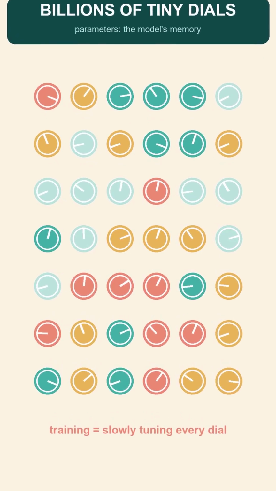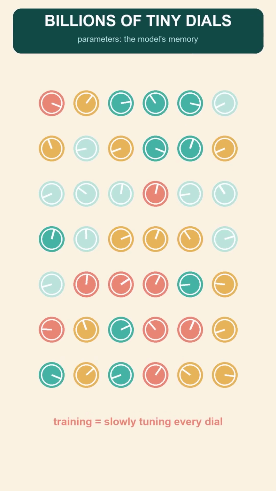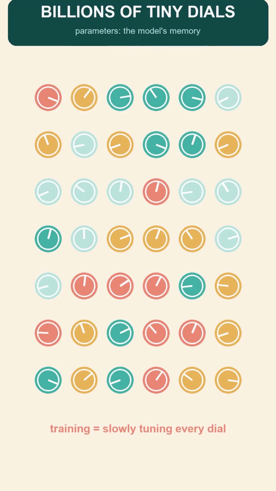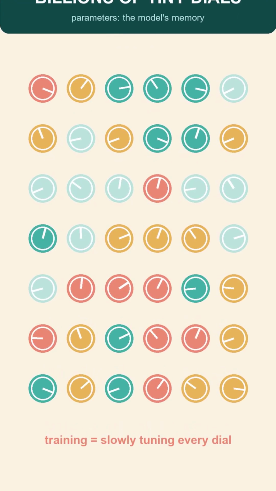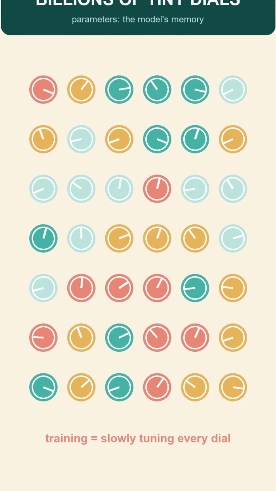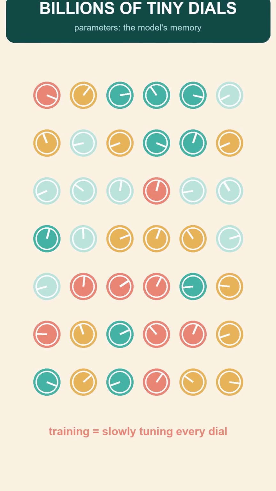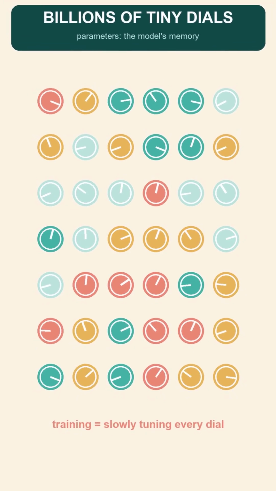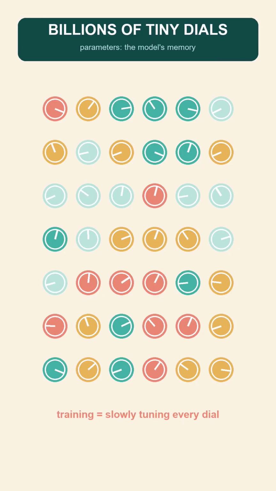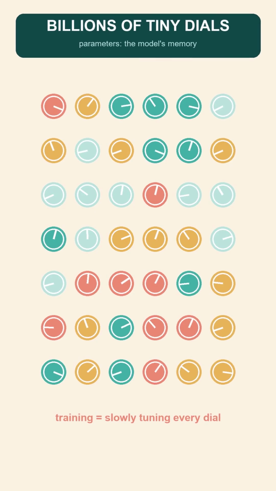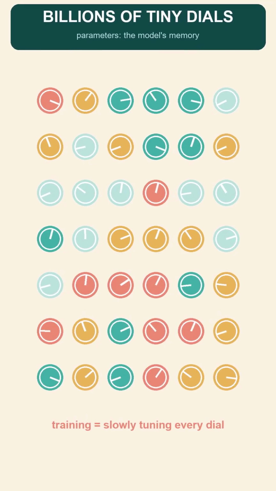So picture this. Imagine tuning millions of tiny knobs on an old radio all at once, listening for one clear station. A single nudge does nothing. Still just static. But billions of nudges, guided by billions of real examples, slowly turn that static into music. And the music here is language itself. Grammar, facts, reasoning, even style. None of it programmed in by hand. All of it simply tuned in one corrected guess at a time.